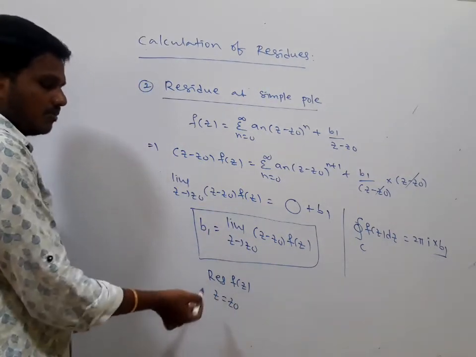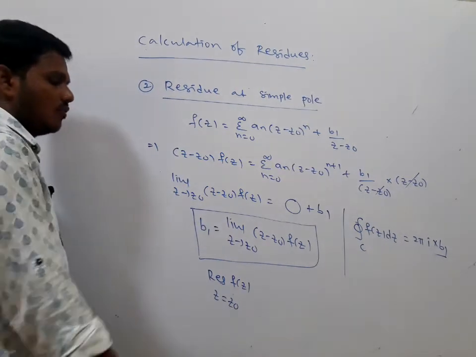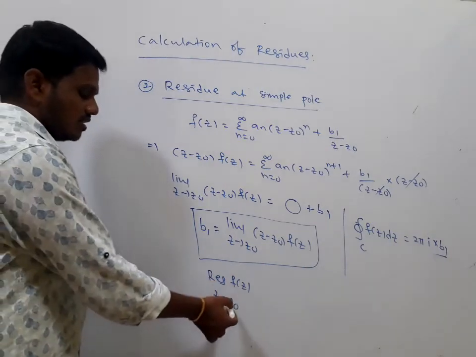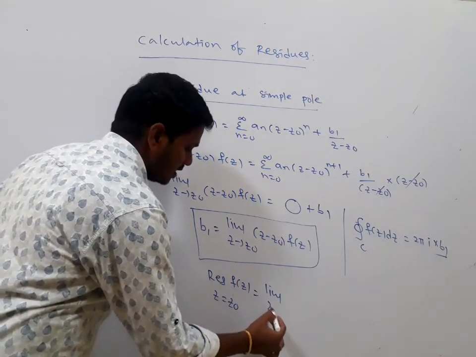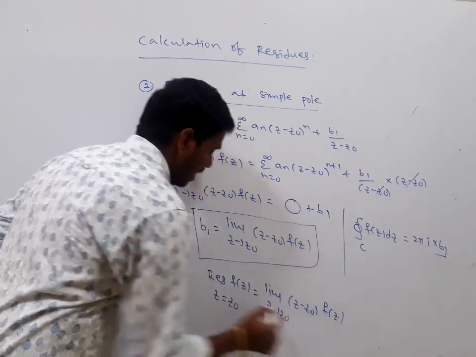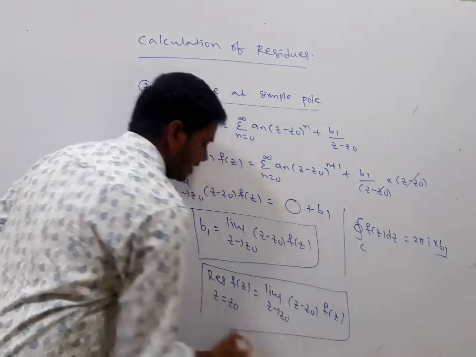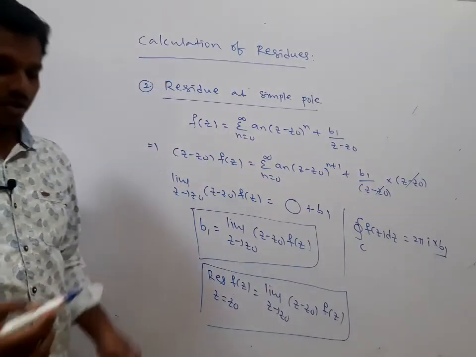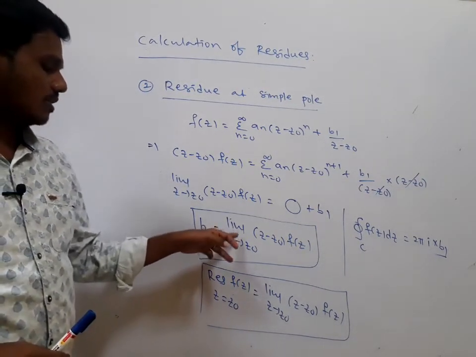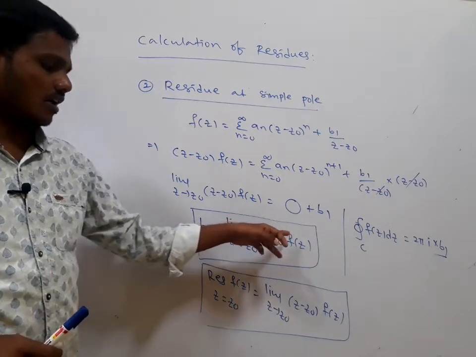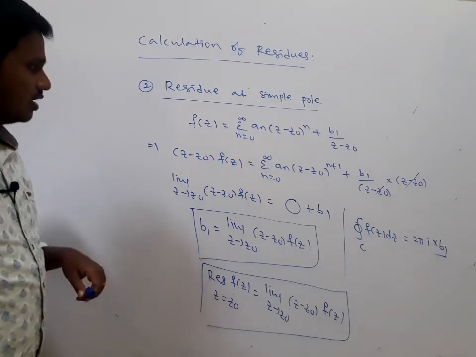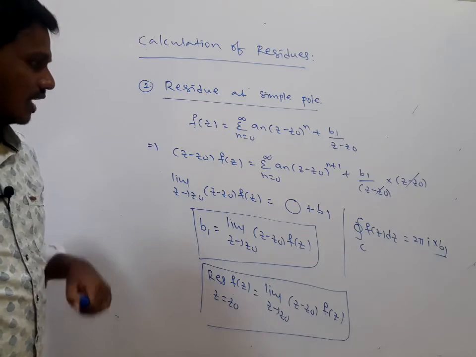This b1 I sometimes write as r1 or r2, when more than one singular point exists, they are denoted by r1, r2. Here the residue of f of z at z equals z naught equals the limit z tending to z naught of (z minus z naught) into f of z. This is the formula for finding the residue of f of z when z equals z naught is a simple pole. Right, if we have a function like this, this is one way. Next, we will discuss an alternative method here.